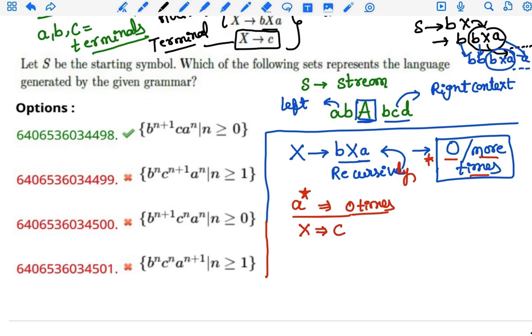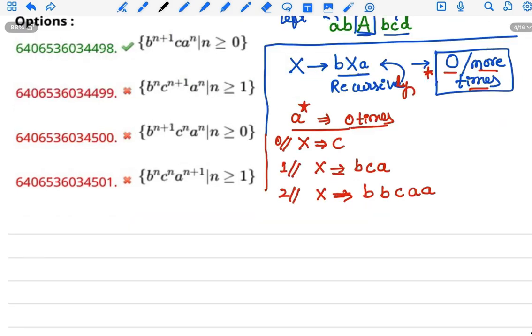So this is zero times. For one time, X implies bca. For two times, X implies bbcaa, right? c appears only one time because X equals c. In the string bXa, put X equal to c.